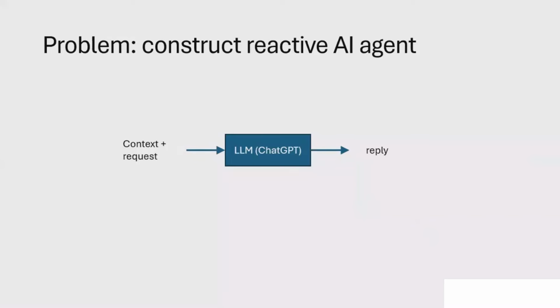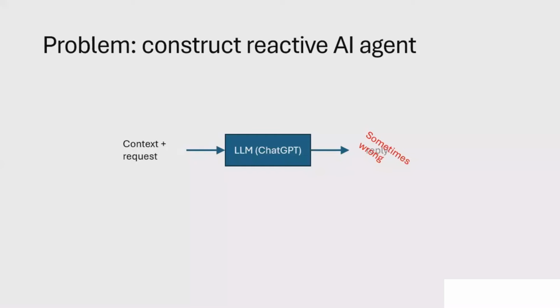Our goal is to construct a reactive intelligent agent, meaning it has inputs and outputs and some processing in between. The best reactive AI agent we have are LLMs, such as ChatGPT. It receives some context involving also a request and then it replies. However, sometimes, even if using prompt engineering or other techniques, it yields wrong responses, such as hallucinations or irrelevant responses.